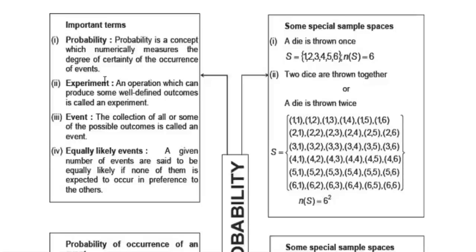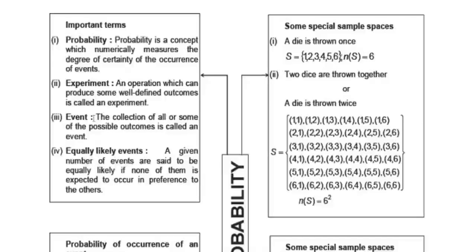Another term is experiment. An experiment is an operation which can produce some well-defined outcomes. Here the outcome means the result of an experiment. Every experiment has some result. If the result is well-defined, then that type of activity we call an experiment.